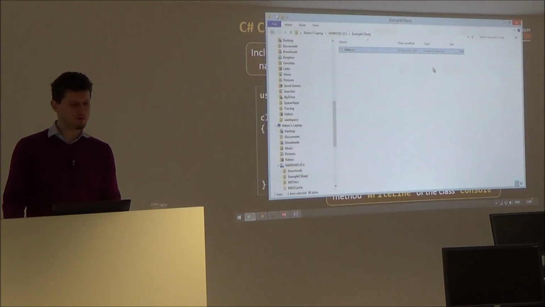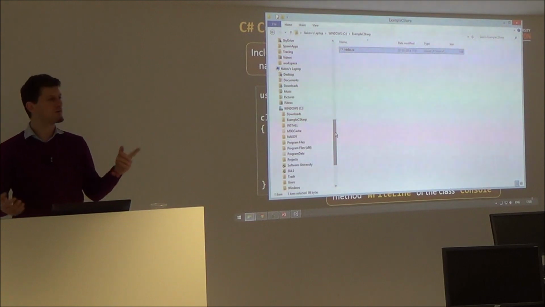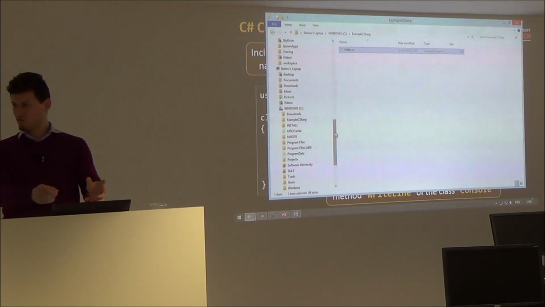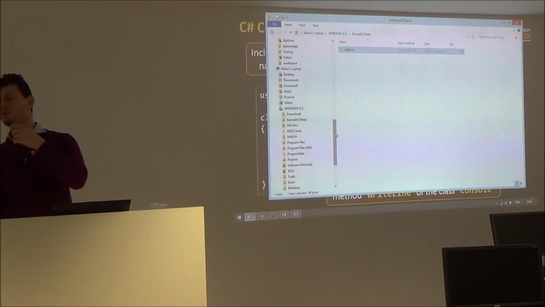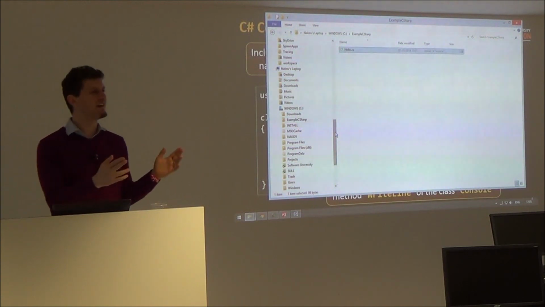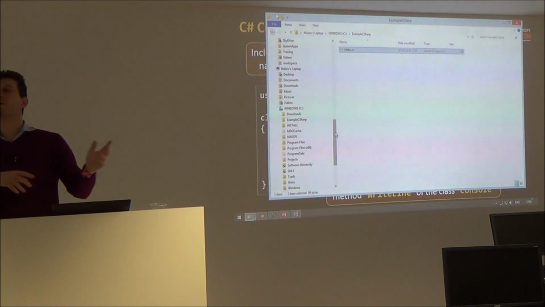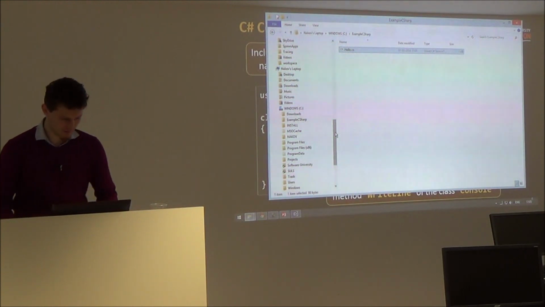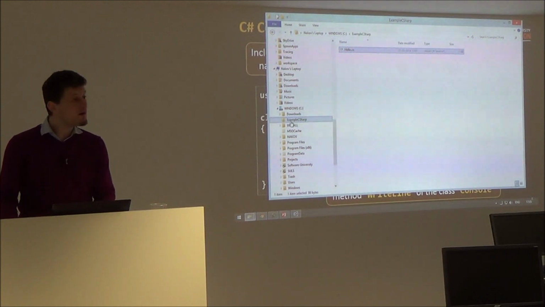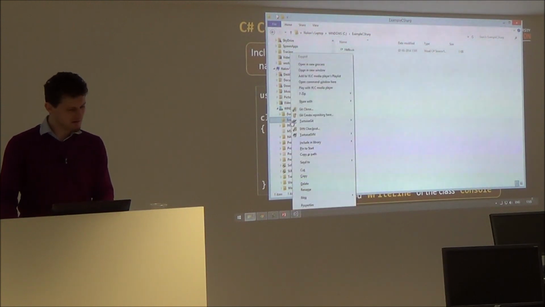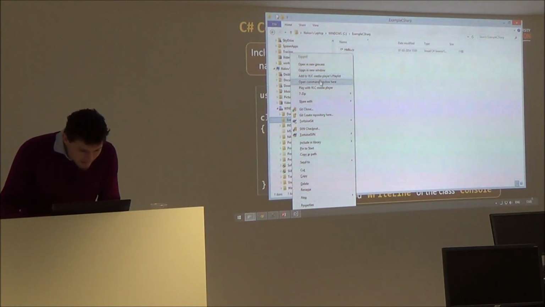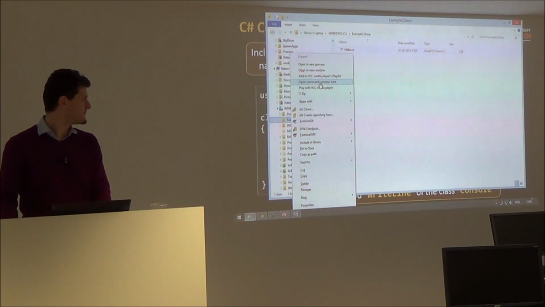Now, how to compile this? This is a source code. First, what does it mean to compile? To compile means to transform the program from source code to a normal executable file, exe. Exe comes from executable, a program that can be executed. Okay? I press Shift, right button. In Windows 7 this doesn't work. And say open command window here.